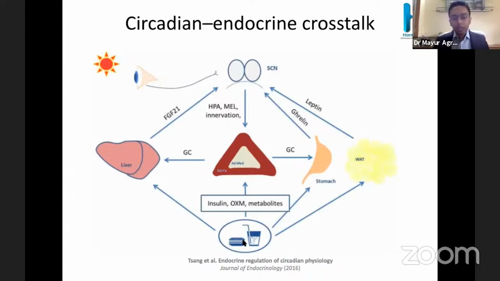Then we have external factors like meals and exercise. With a meal, glucose increases, insulin increases, and metabolites are altered. These give feedback to both peripheral and central clocks. In fasting, FGF21 and ghrelin increase, while in the fed state, leptin increases. This again gives feedback to the central clock.